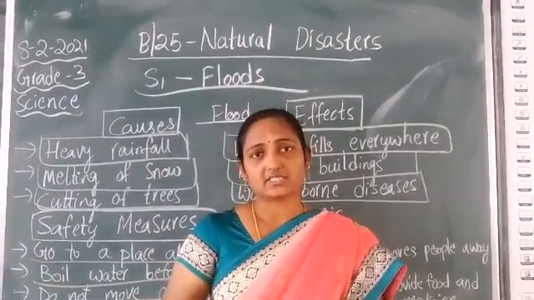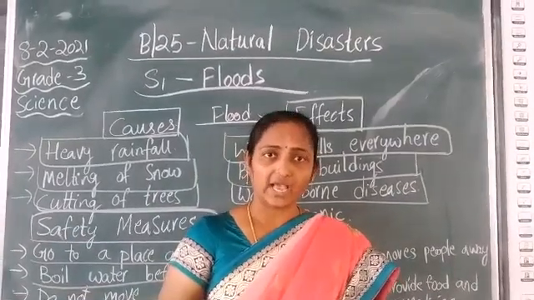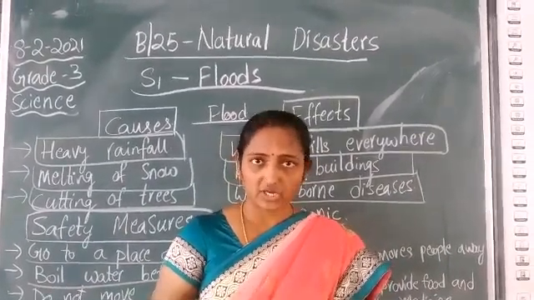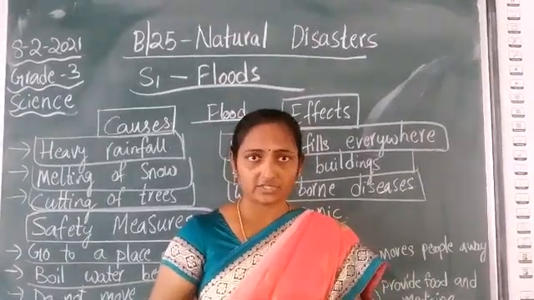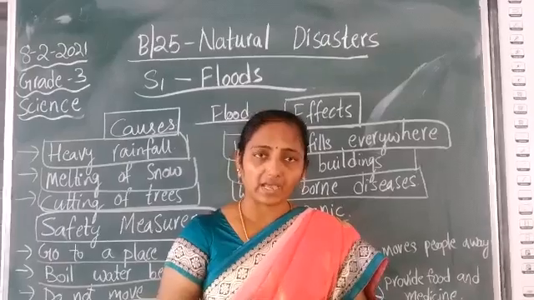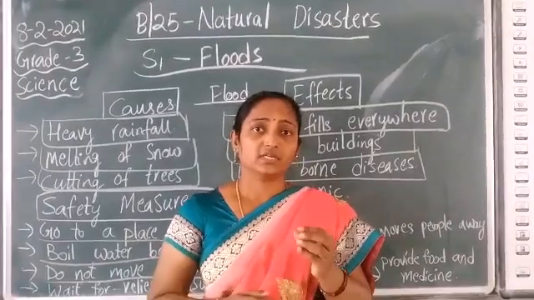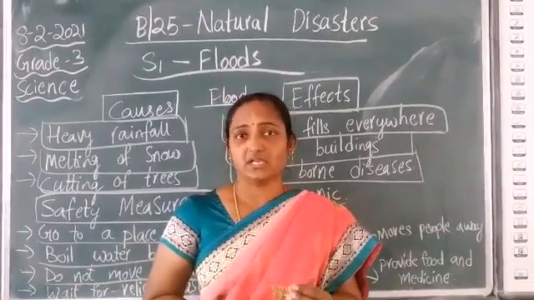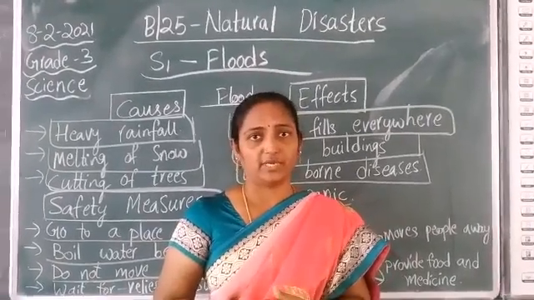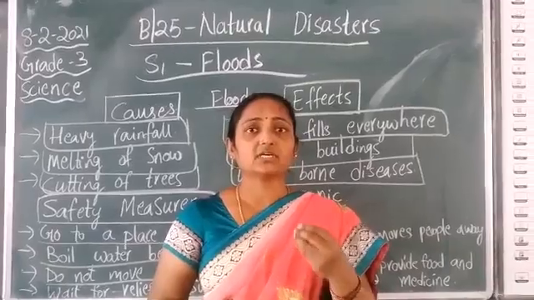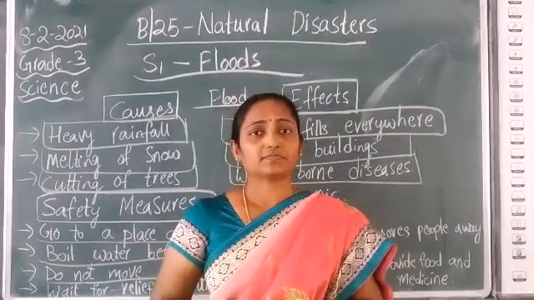What is a natural disaster? It's a major accident occurring from the natural processes of the earth. When it causes an imbalance in nature, it creates an accident which results in loss of life and even damage to the environment and property.